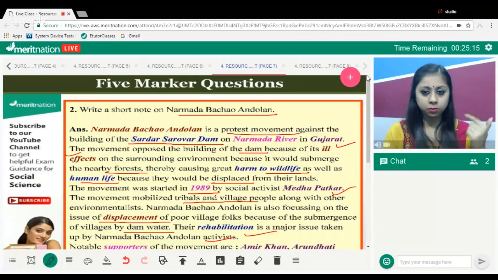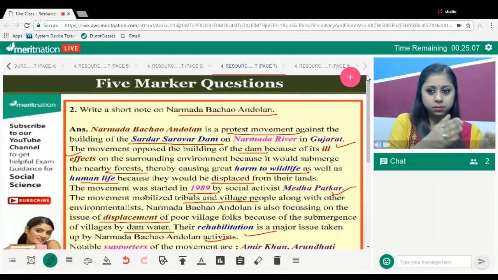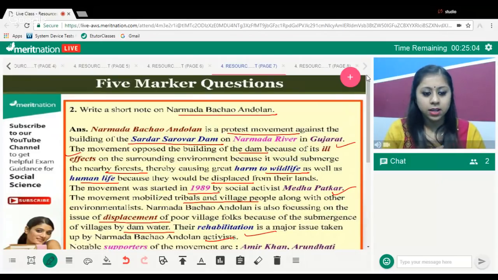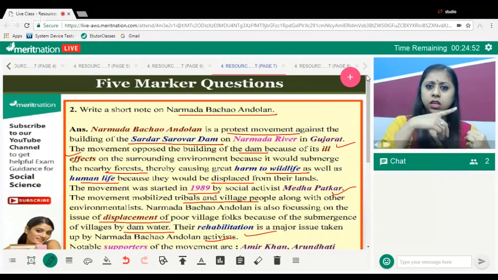But then if you remember, we have done the development chapter, yes or no? So what is development for one person might not be development for the other. Now, for example, I'm an industrialist. Yes, I want to build a dam. Fine, so I have built a dam. So with the building of the dam, I have given electricity, because of generating hydroelectricity, and people have got employment opportunities also.